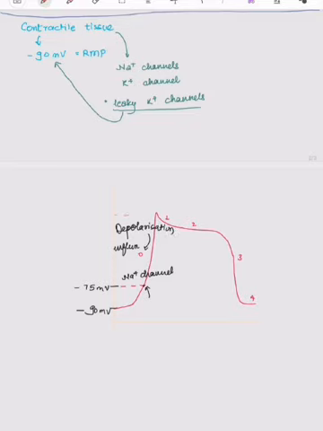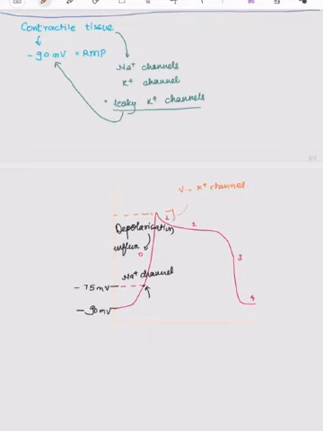As the cell membrane becomes positive, the voltage gated sodium channels close and voltage gated potassium channels open, due to which the efflux of potassium occurs, leading to a decrease in cell membrane potential.